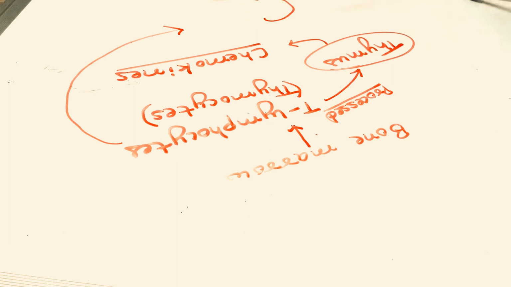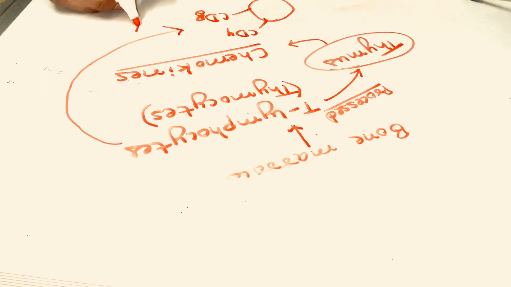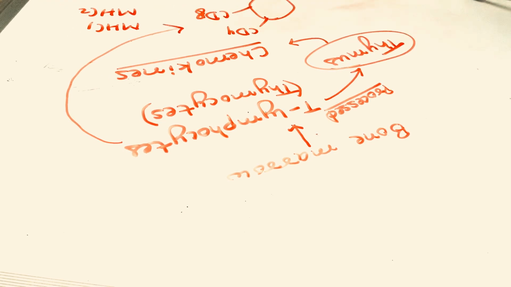Now what is the importance of this CD4 and CD8? See, there is another molecule present on the antibodies or other cells, known as MHC1 and MHC2. Just keep it simple. This is the T lymphocyte with CD4 and CD8. These are the important molecules for the T lymphocyte so that it can be functional, it can process well. Now, this CD4 will bind to the MHC2 molecule and this CD8 will bind to MHC1.